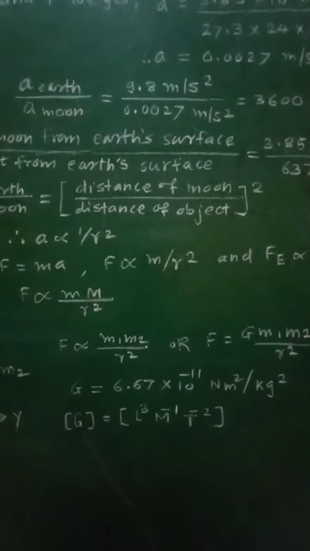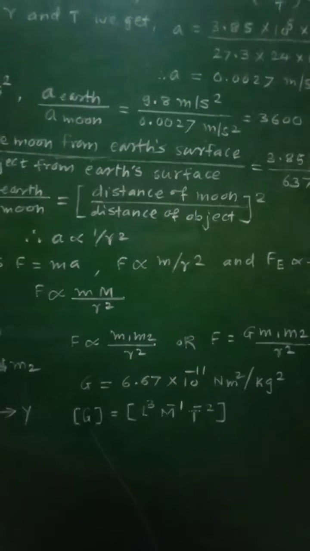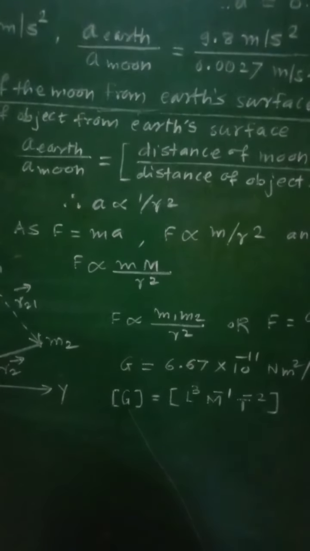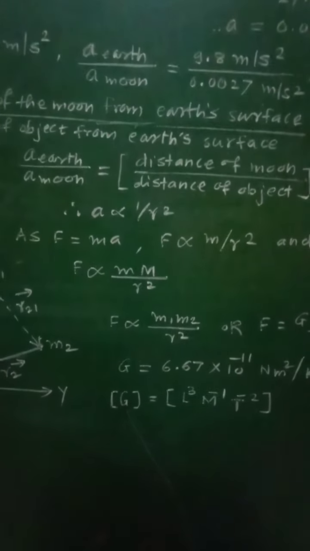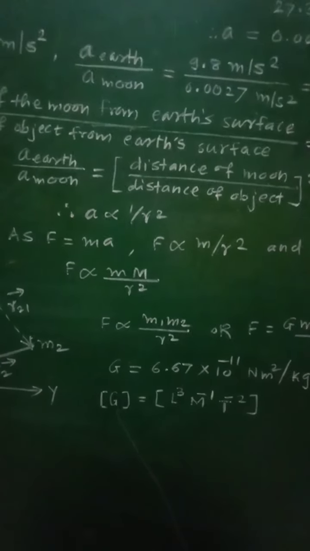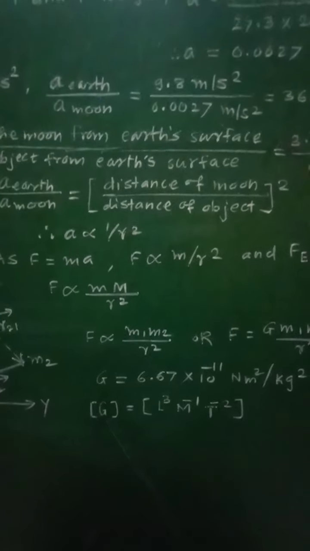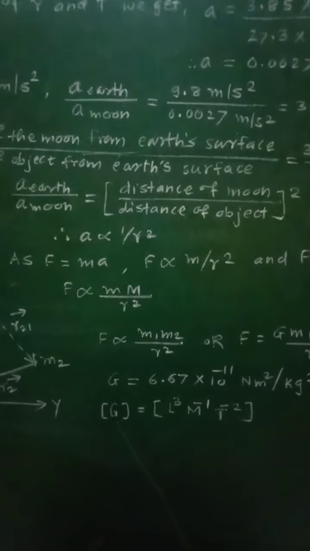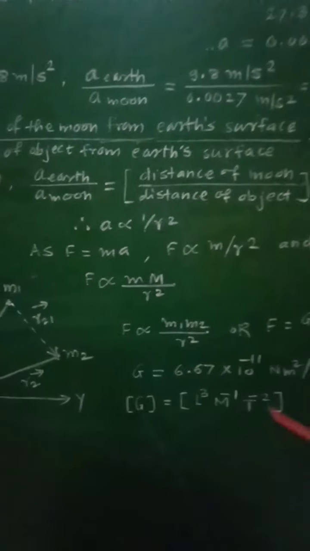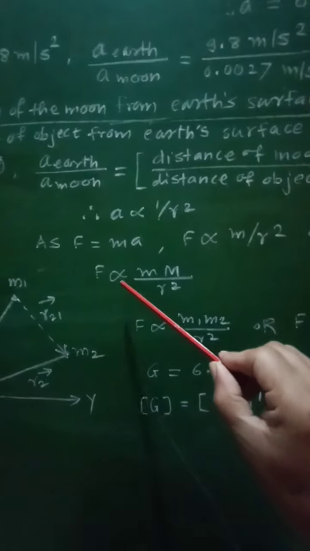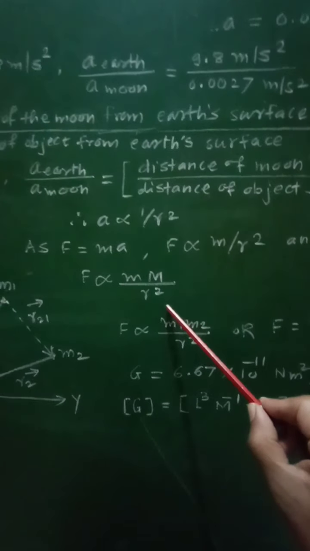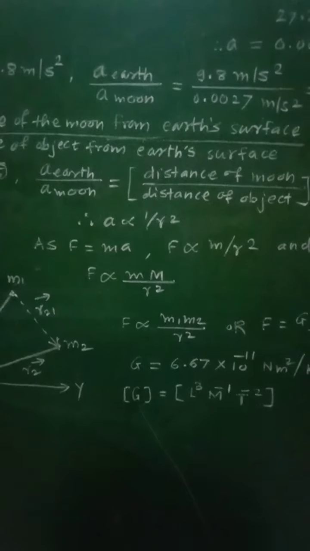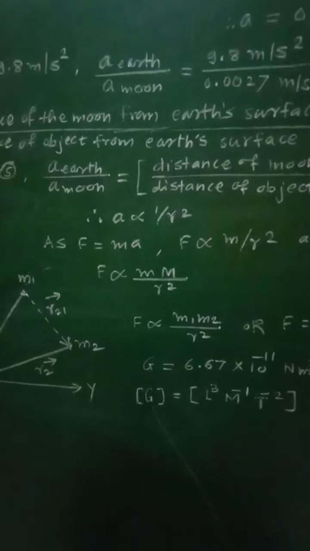Combining these equations, the force acting on the object of mass m and the force acting on the earth, we get F proportional to Mm by r square. That is according to Newton's third law of motion, which gives the action reaction force.